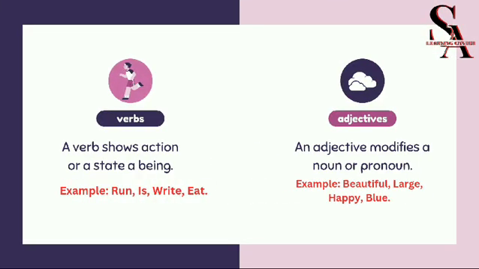Verbs. A verb shows action or a state of being. Examples: run, is, write, eat. Adjectives. An adjective modifies a noun or pronoun. Examples: beautiful, large, happy, blue.